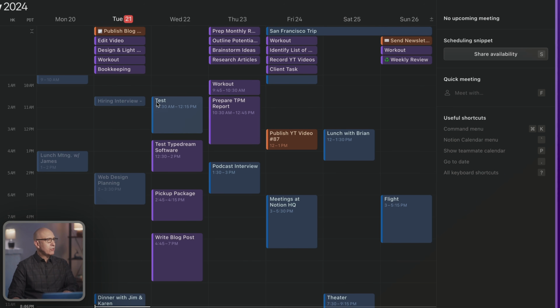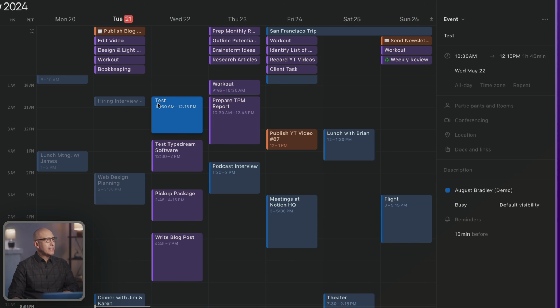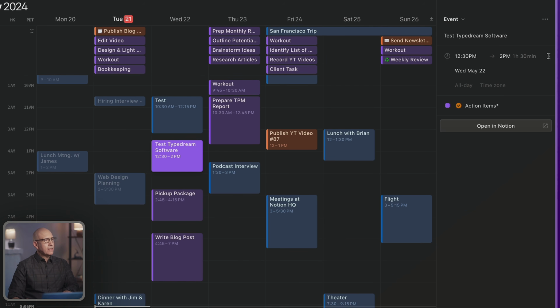Most importantly, there's no checkbox. We can't check the task done. In fact, when you click on it and look over here, we don't see any of the other database properties. Not only can't we change database properties, we can't even see them. The only database property you can change is the date property by moving it around the calendar. But it would be incredibly valuable to see other date properties.